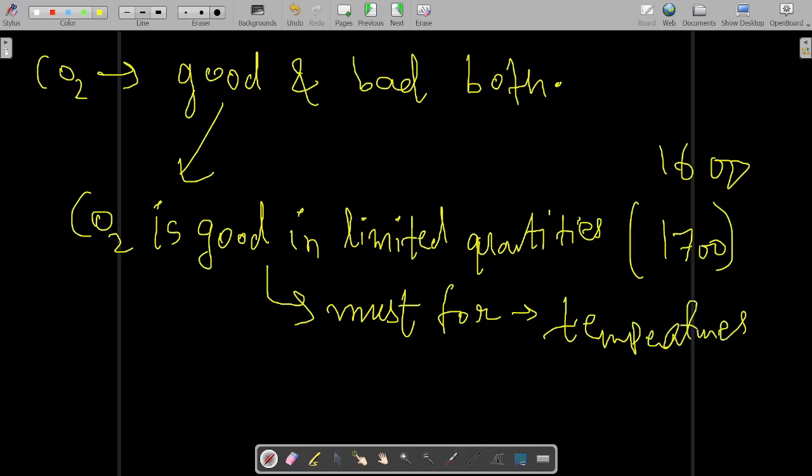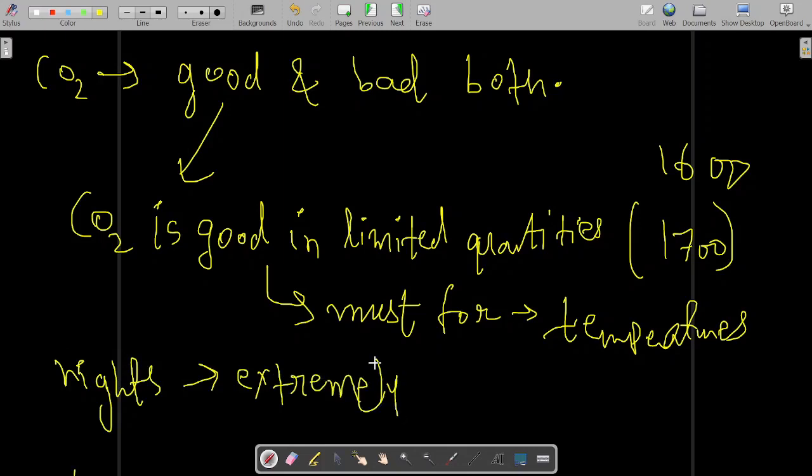Because you already know that during the day we get sunlight, and during the night there is no sunlight. As there is no sunlight during the night, nights would have been extremely cold. If there was no CO2 in the atmosphere, then nights would have been extremely cold.